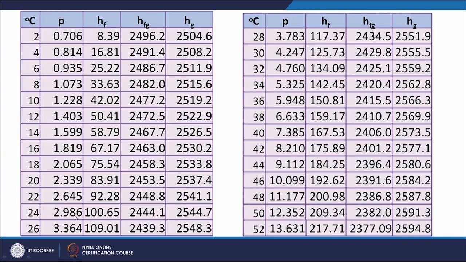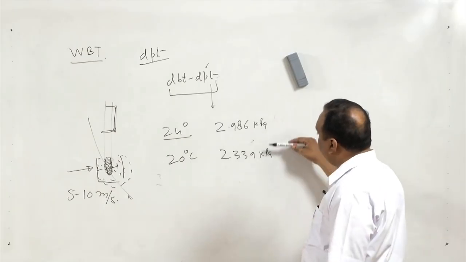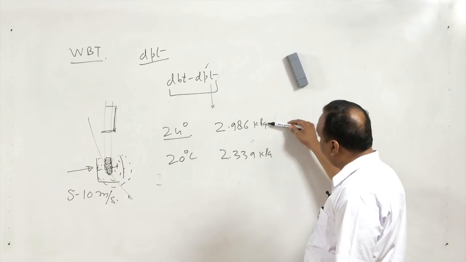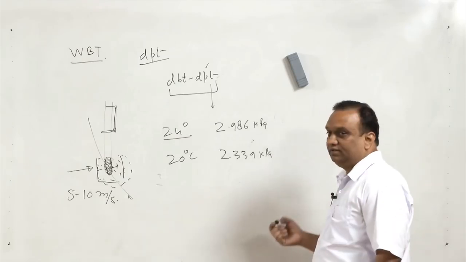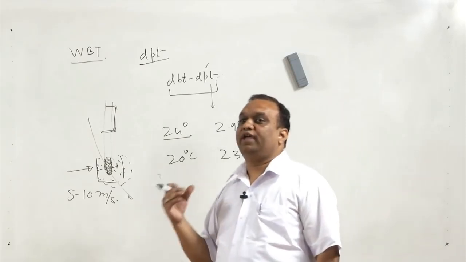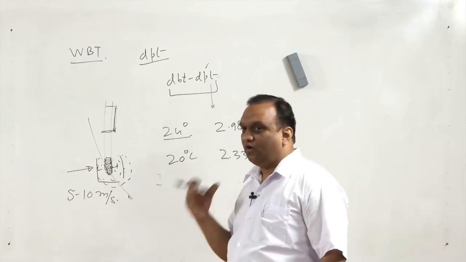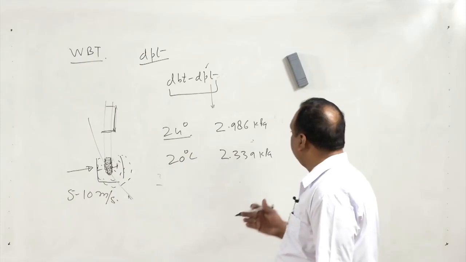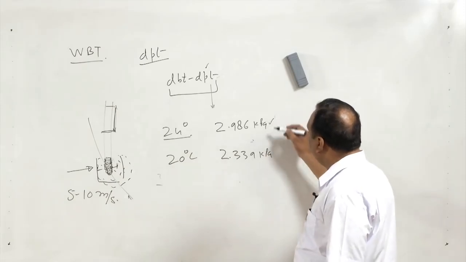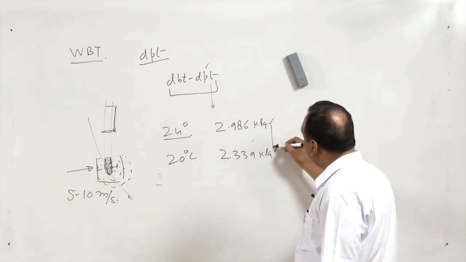If I reduce this temperature from 24 to 20, then the partial pressure of the vapor will reduce to 2.339 kilopascal. If this is saturated, this is also 100% saturated. Partial pressure is reducing, it means the amount of water vapor in the air is reducing. So, water vapor is also getting condensed.